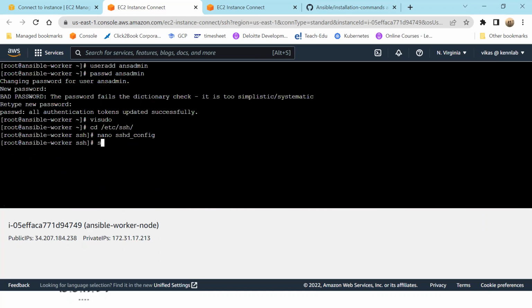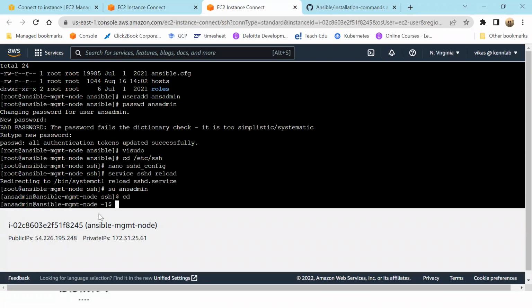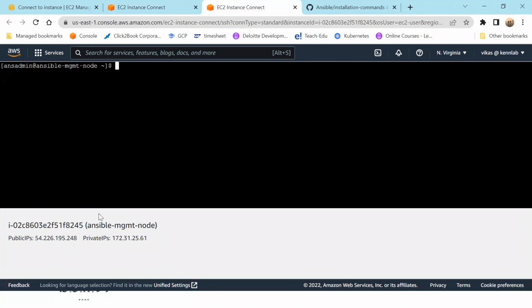Okay, service sshd restart. Okay, now clear everything. Now here also su ansadmin. Okay, so I have ansadmin on my worker node, and I have ansadmin on my Ansible management node.